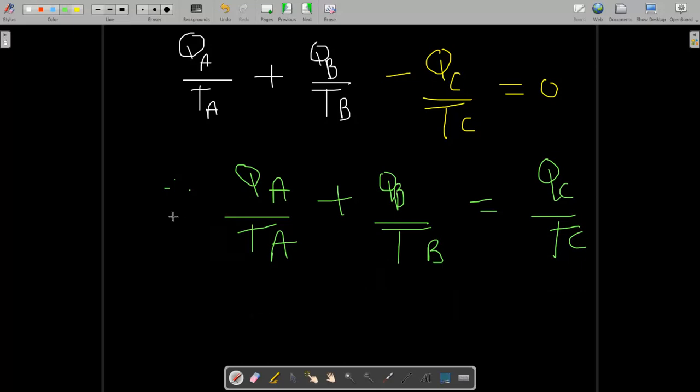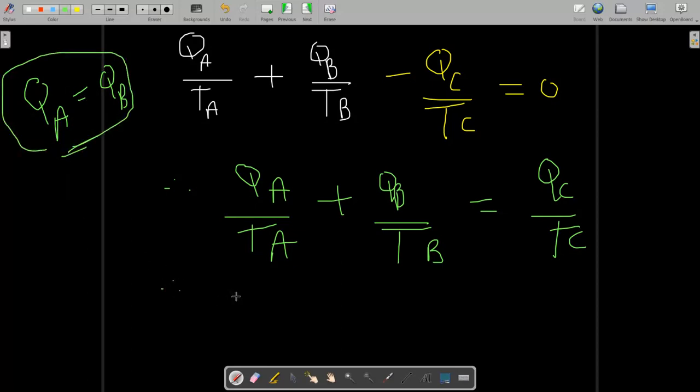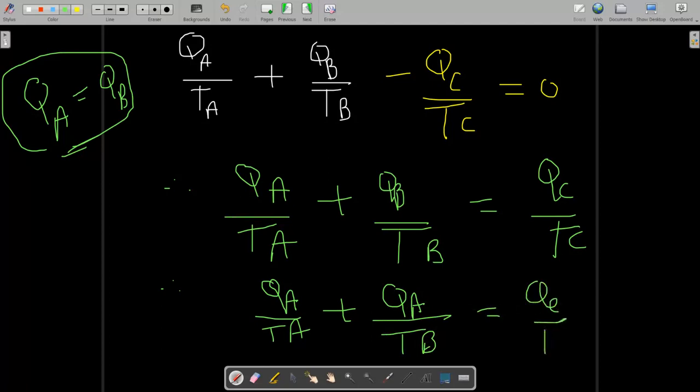But one more thing, it is given that the same amount of heat is absorbed from both reservoirs by the engine. So you can write QA by TA plus again QA by TB is equal to QC by TC. So this is our equation number 3.